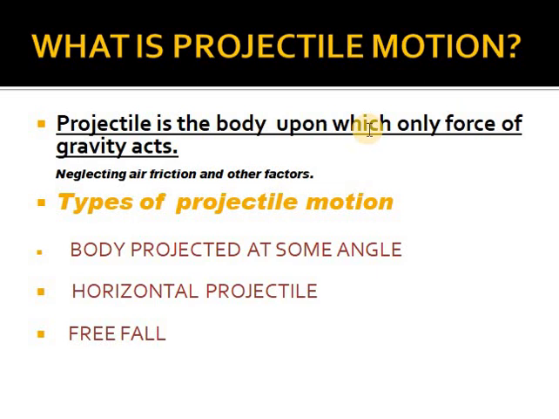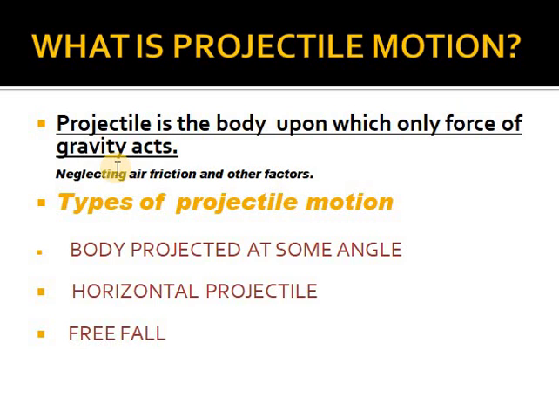The second thing you have to see is that nothing other than the force of gravity should act. If you consider air friction, then that body will not be tracing projectile motion, right? So we will never consider air friction, resistance, or any other force other than gravity. Again, I am explaining: a body upon which only the force of gravity acts is known as a projectile.